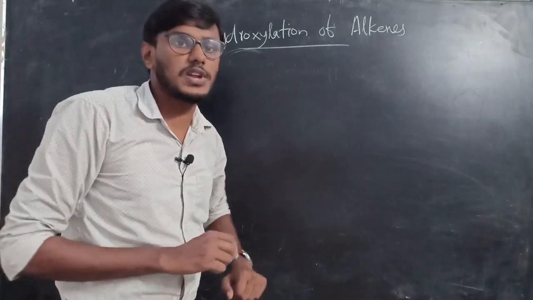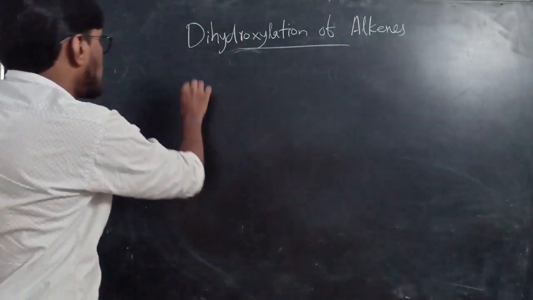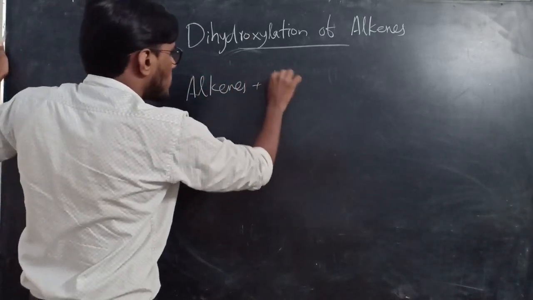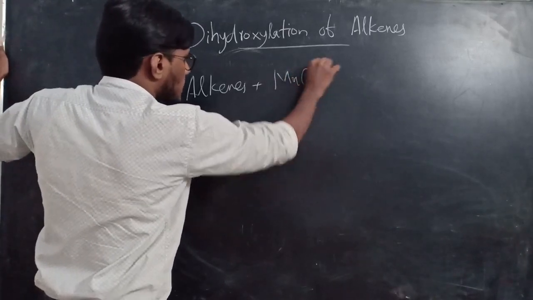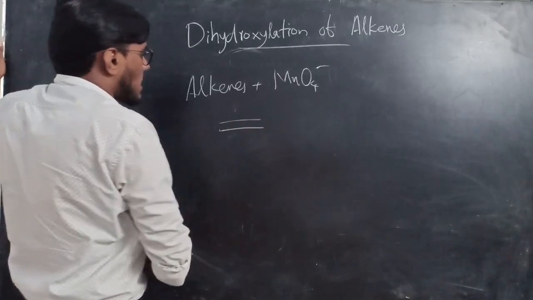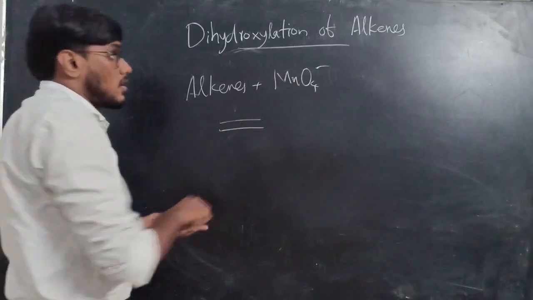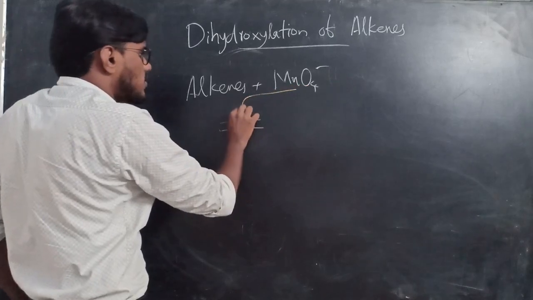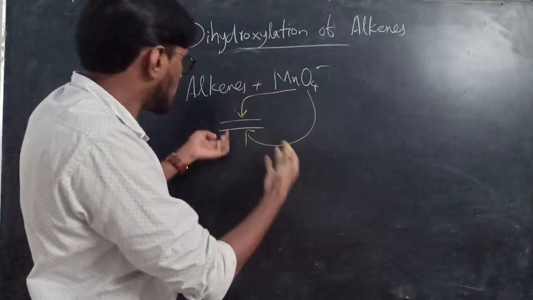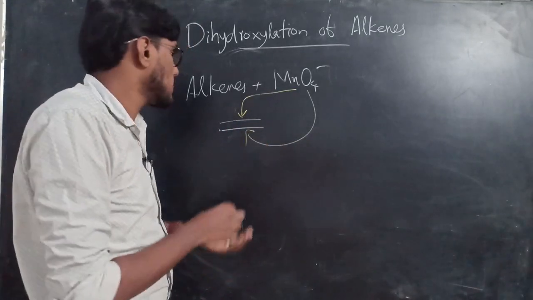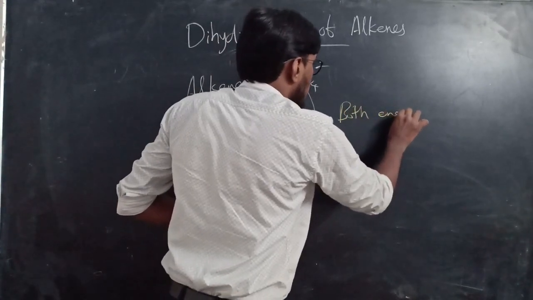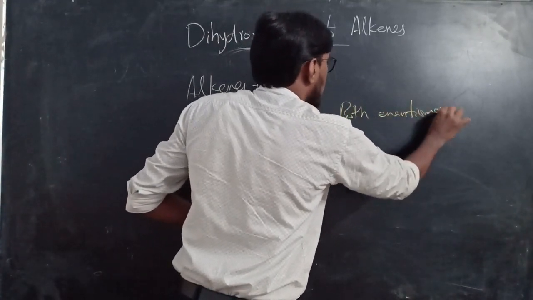In this dihydroxylation reaction, alkenes react with MnO4 minus, this is the reagent here. This is the alkene. If this is the alkene, this reagent can attack either from the top side or from the bottom side. Okay, attack can take place from both sides, and they form both enantiomers. They can form both enantiomers in dihydroxylation reaction.